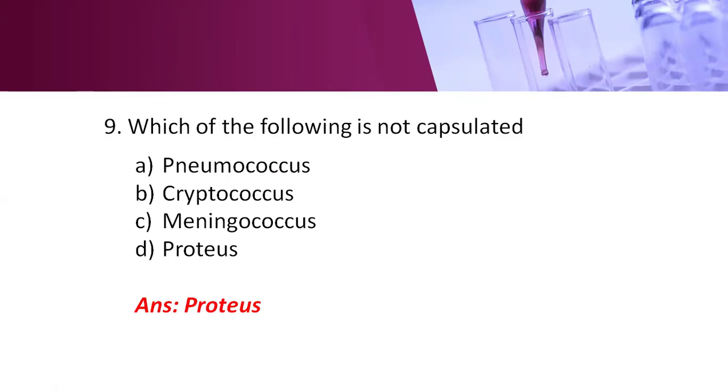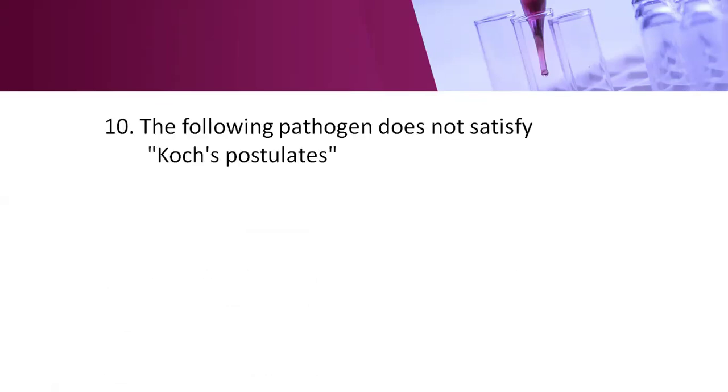Pneumococcus, that is Streptococcus pneumoniae, possesses the capsule, and Cryptococcus neoformans is a capsulated fungus, and Neisseria meningitidis also possesses the capsule. So here the right answer is proteus. Proteus is a non-capsulated organism.